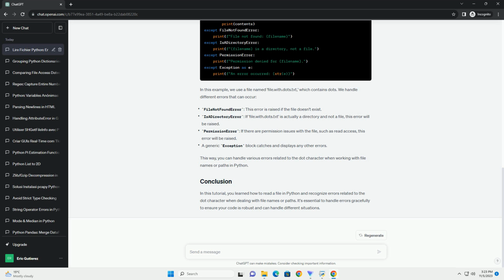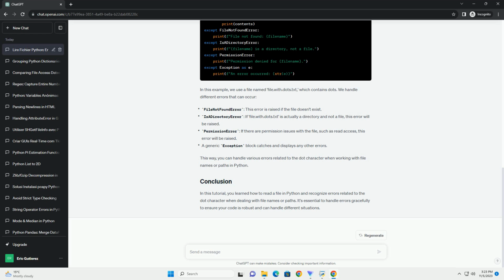In this tutorial, we will cover how to read a file in Python and recognize errors that may occur when dealing with the dot character. We'll provide code examples and explanations along the way. Python provides various ways to read files. The most common way is to use the built-in open function. Here's how you can read a file using Python.